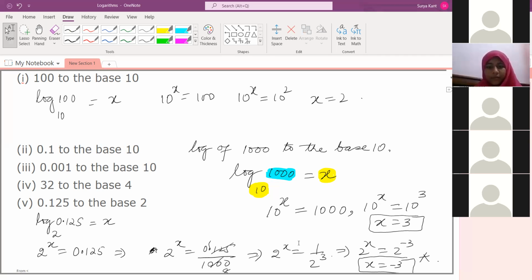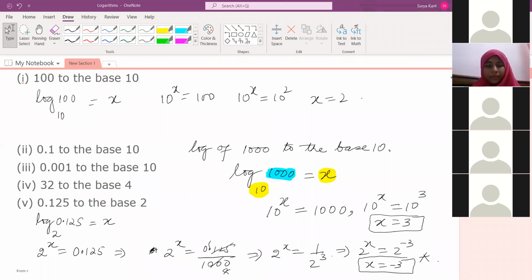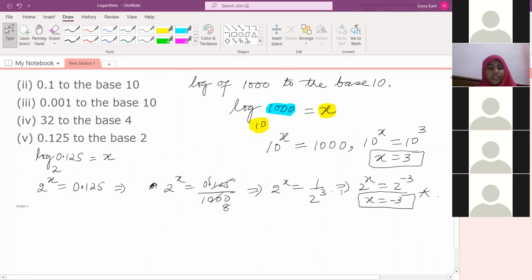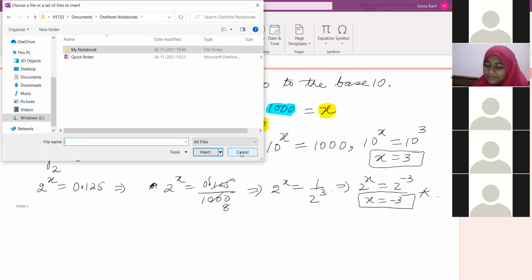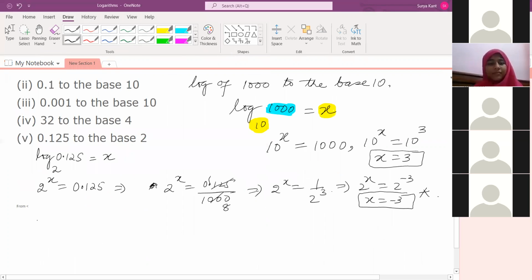Okay, fine. The next question we'll go through. Log of 1 by 81 to the base 27. Find log of 1 by 81 to the base 27. I'm writing the question here. Log of 1 by 81 to the base 27. Do this question.